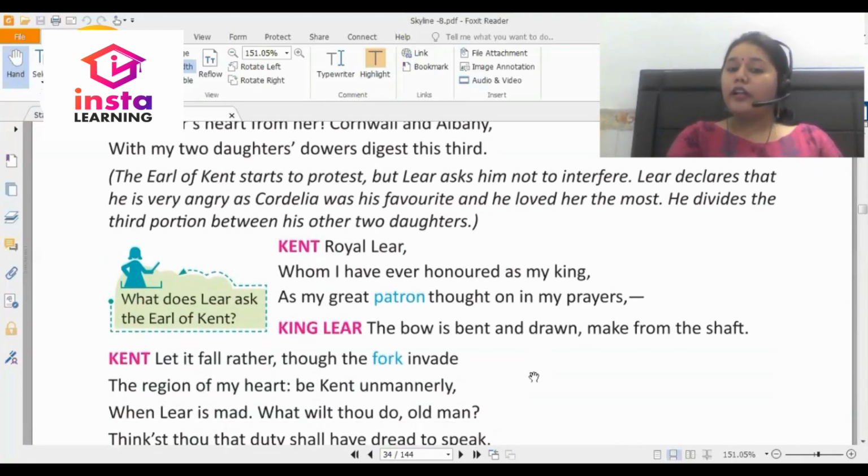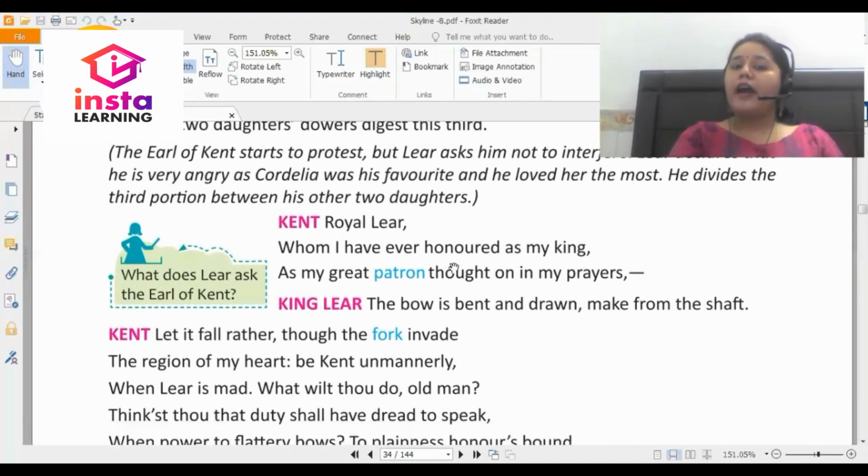Kent, Royal Lear, whom I have ever honored as my king, as my great patron, thought on in my prayers. King Lear, the bow is bent and drawn, make from the shaft. Kent, let it fall rather, though the fork invade the region of my heart. Be Kent unmannerly when Lear is mad. What wilt thou do, old man? Think'st thou that duty shall have dread to speak.